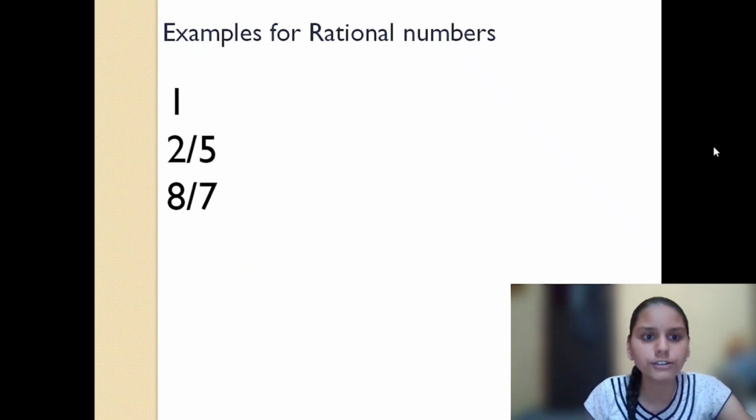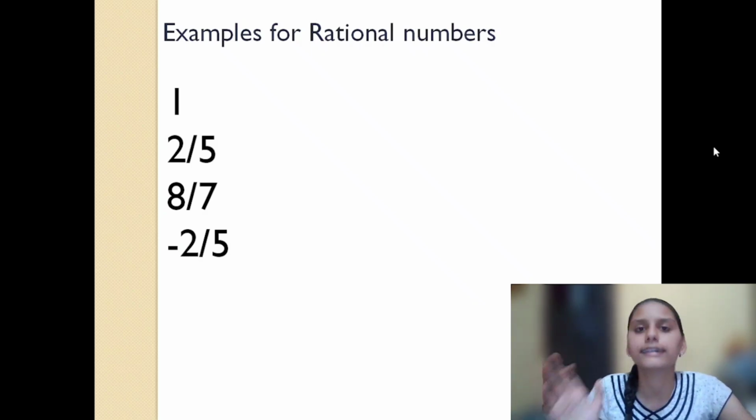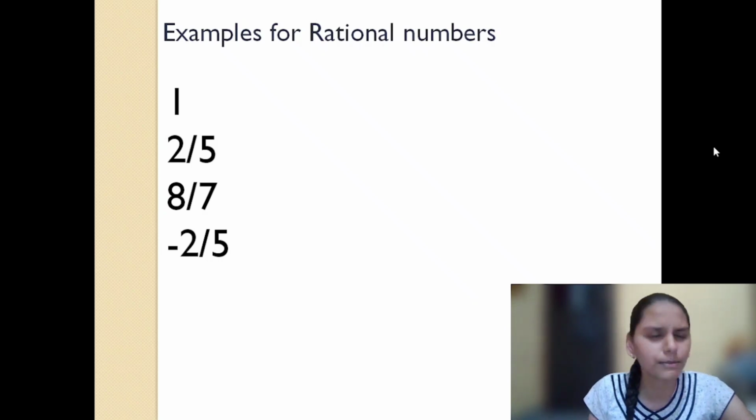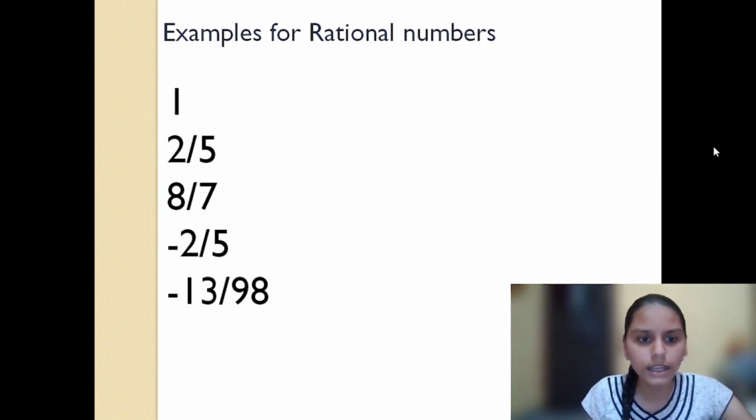Now just observe, minus 2 by 5. Minus 2 by 5 doesn't come under fractions, it comes under rational numbers, because fractions cannot be negative, but rational numbers can be negative. Next, minus 13 by 8. These are some examples of rational numbers.